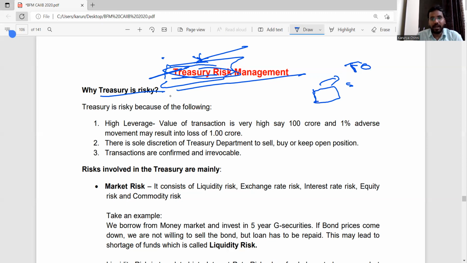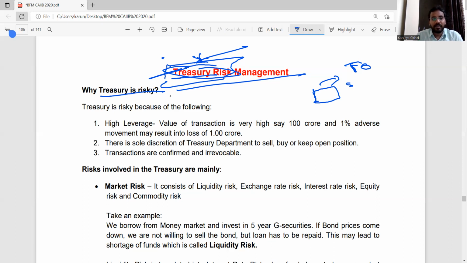Even in government security bonds, there may sometimes be a yield change, and due to that there is a change in the interest rate, so there may be a fluctuation in the income. These are all the risks involved in treasury. Treasury always handles amounts in terms of millions, so even 1% costs some lakhs and crores.